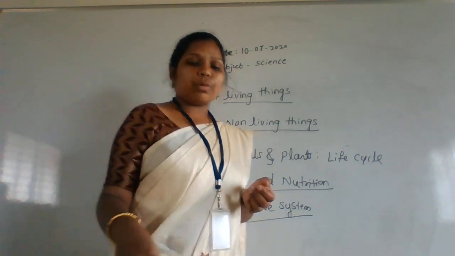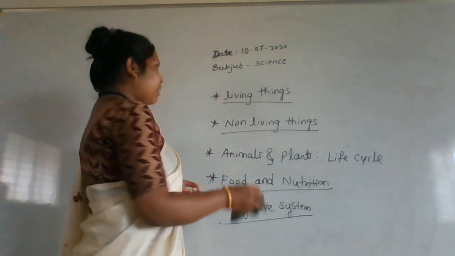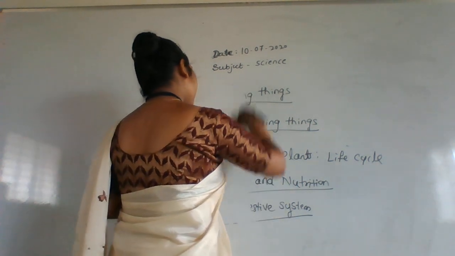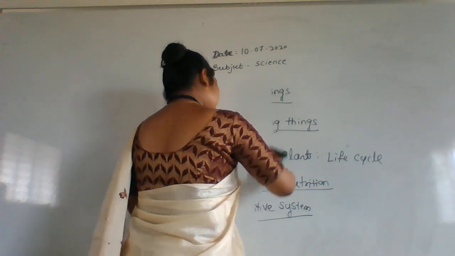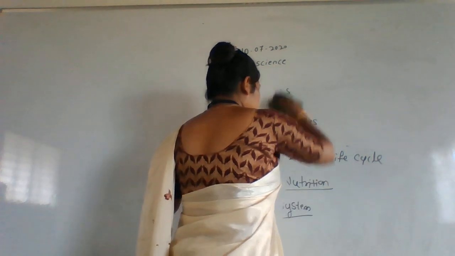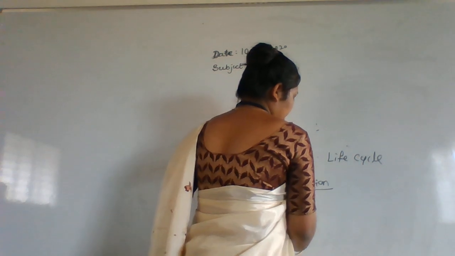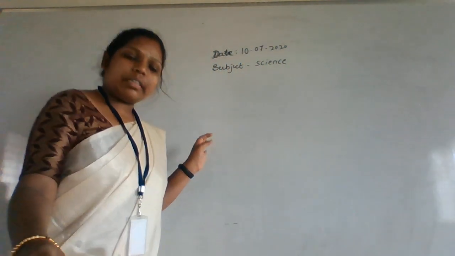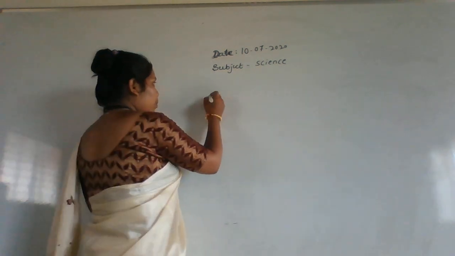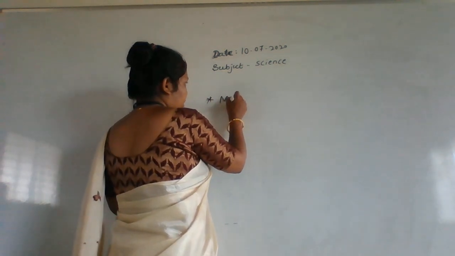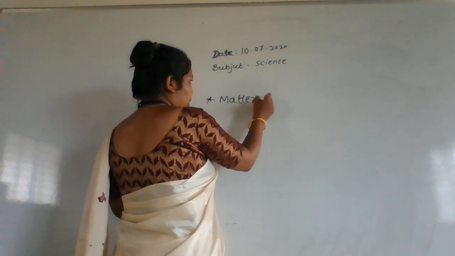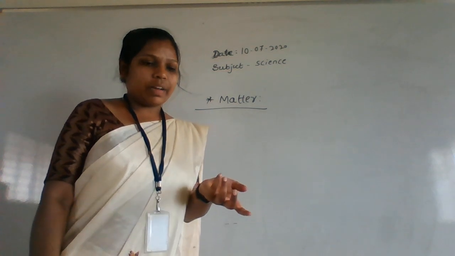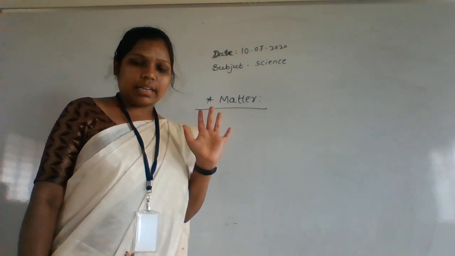After that, you know about the states of matter. I think everyone knows about the states of matter. What do you mean by state of matter? First tell, what is matter? What is the definition of matter? Matter is anything which occupies space. That is called matter.